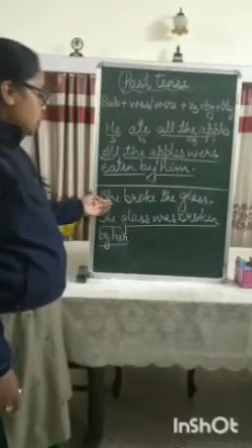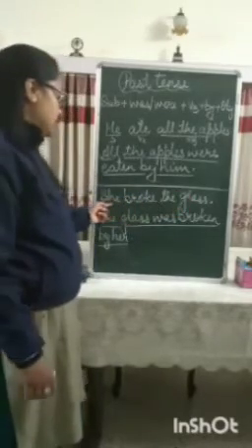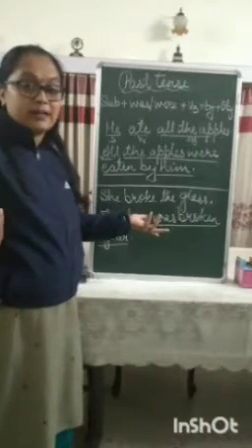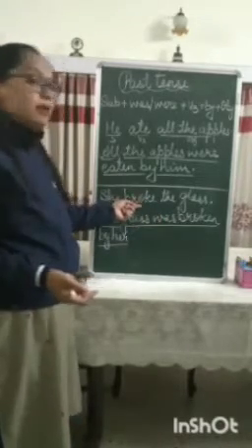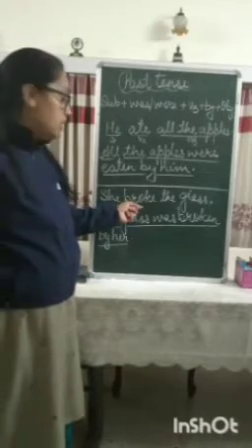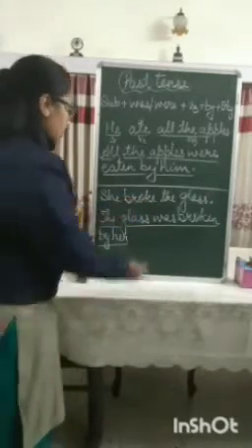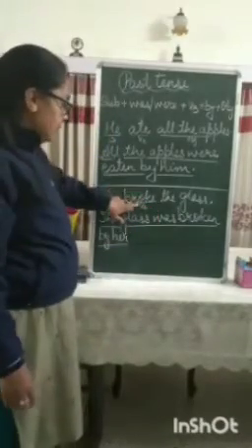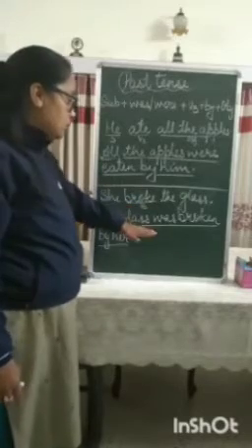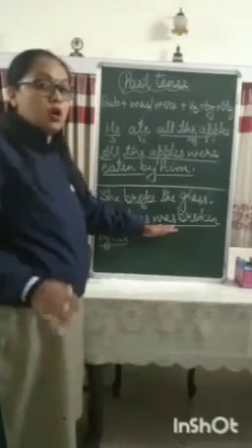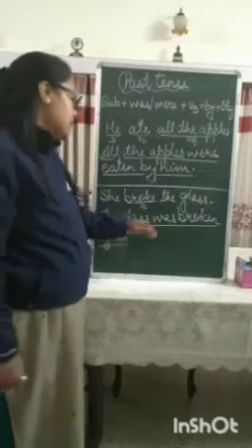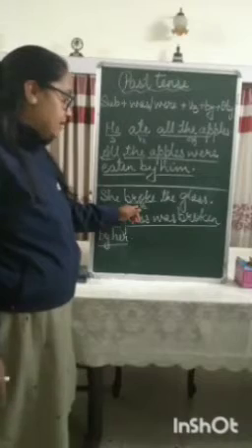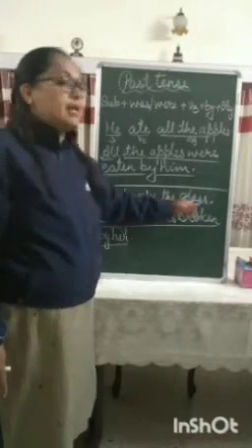Second example, she broke the glass. She is the subject, broke is the V2 form. How will you recognize in which tense the active voice is written? You will recognize it by looking at the verb, okay. Here the verb is broke, which is the second form of break. Because the verb is in the second form, the passive voice will use either was or were with it, okay. So she is the subject, broke is the second form of the verb break, and the glass is the object.